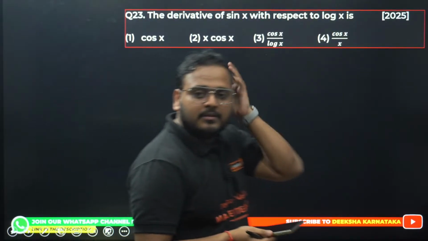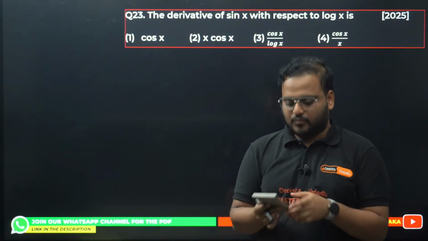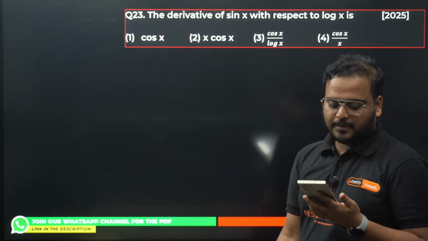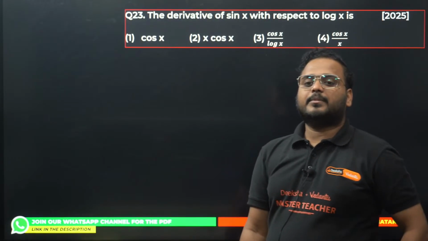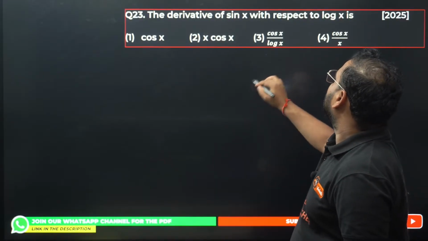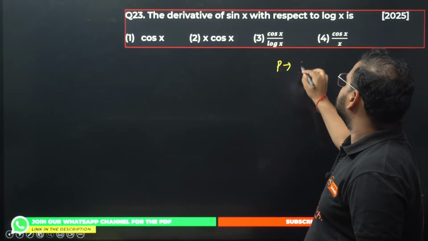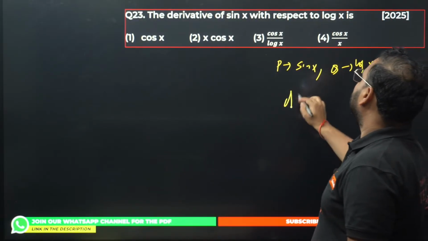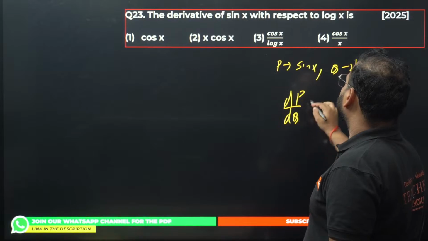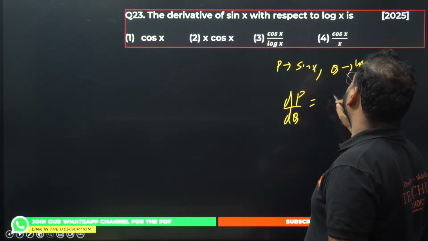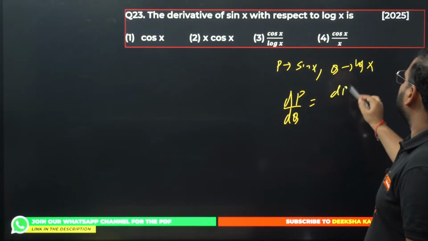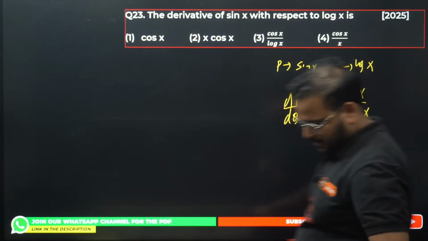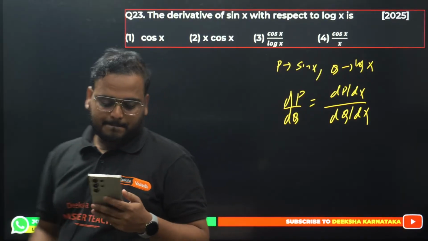23. Derivative of sin x with respect to log x is what? Okay, come on, solve this and get me the answer. If I take this as functions, let's say p as sin x and q as log x, they're asking us to find dp by dq. So this is going to be dp by dx upon dq by dx. Give me the answer for this.